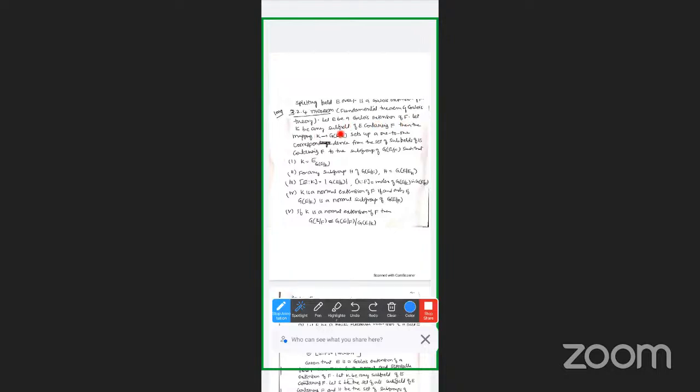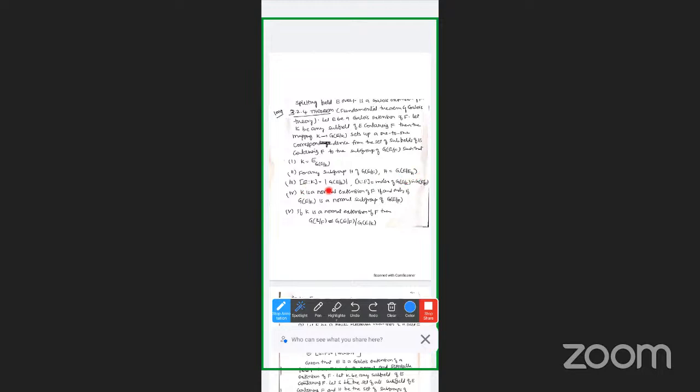Let K be any subfield of E containing F. Then the mapping K to G of E over K sets up a 1-1 correspondence from the set of subfields of E containing F to the set of subgroups of G of E over F, such that we have to prove these five conditions. First, K is equal to E_G(E/K). The second: for any subgroup H of G of E over F, H is equal to G of E over E_H.